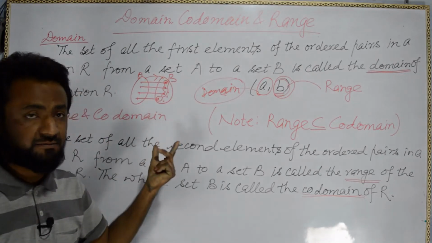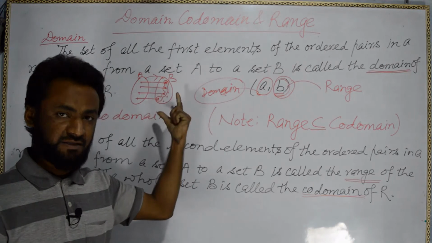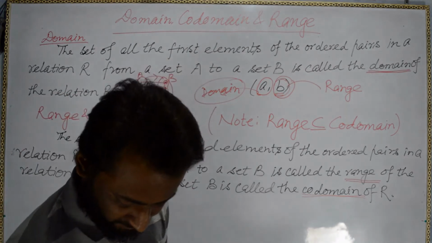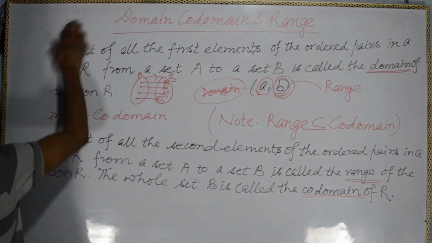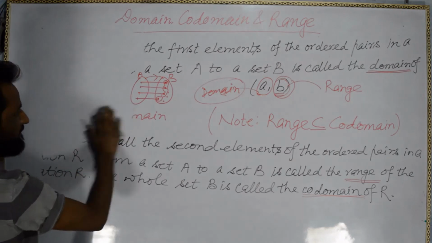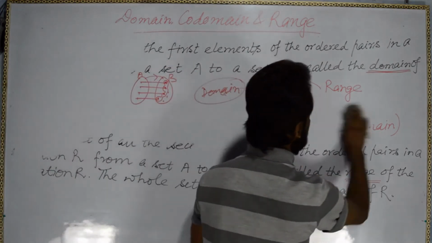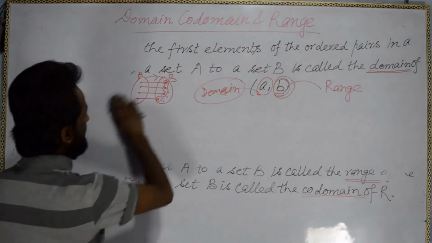That's not an issue, but still the full set B will be the codomain of the function or relation. Okay, just copy this. We'll go for some other example. And range is a subset of codomain. You can see, okay, I will tell you again with the diagram.